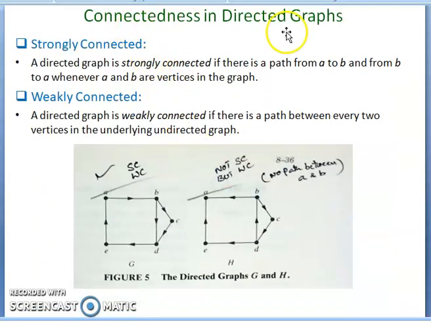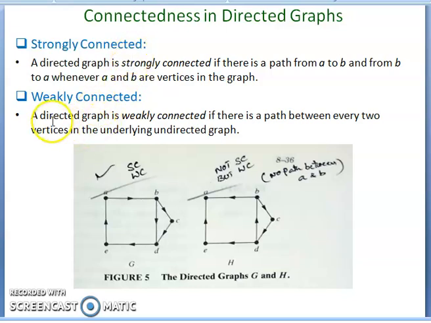And connectedness in directed graphs: strongly connected and weakly connected. What is a strongly connected graph? A directed graph is strongly connected if there is a path from A to B and from B to A also, whenever A and B are vertices in the graph. If there are two vertices in the graph and there is a path from A to B as well as from B to A, then that graph is called a strongly connected graph.